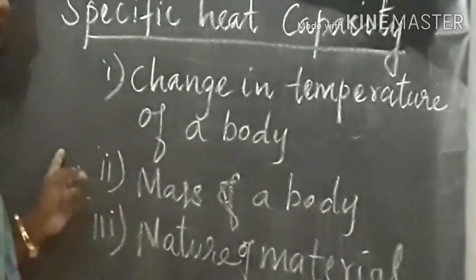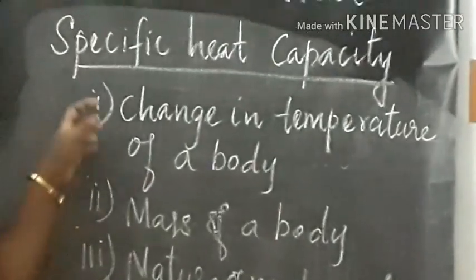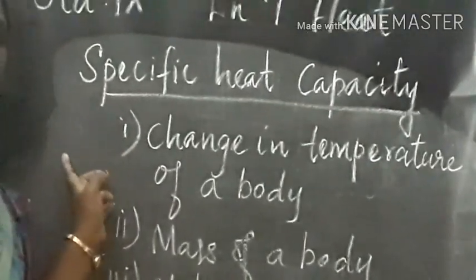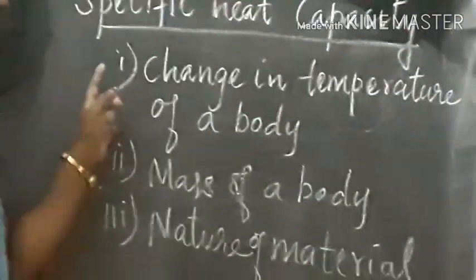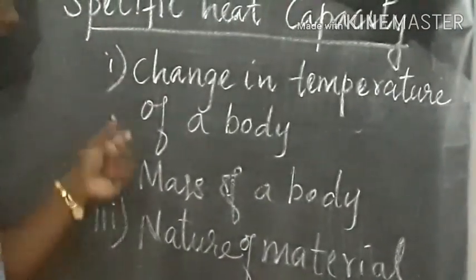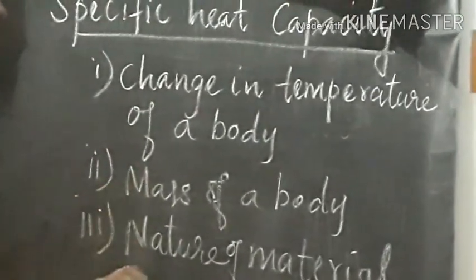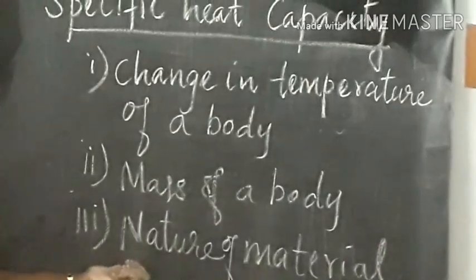These three factors determine the amount of heat absorbed or lost by a substance: change in temperature of a body, mass of a body and nature of the material of a body.